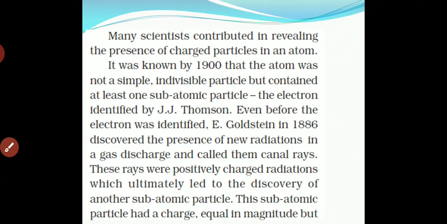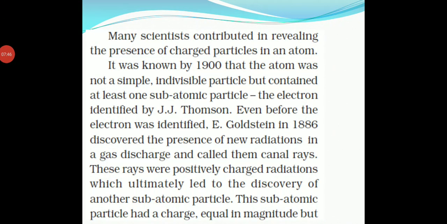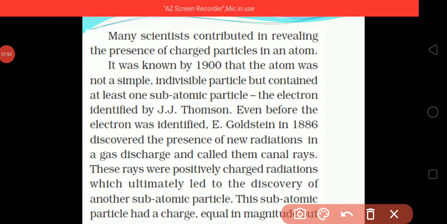Many scientists contributed in revealing the presence of charged particles in an atom.